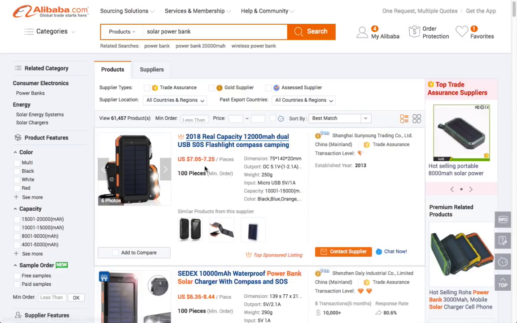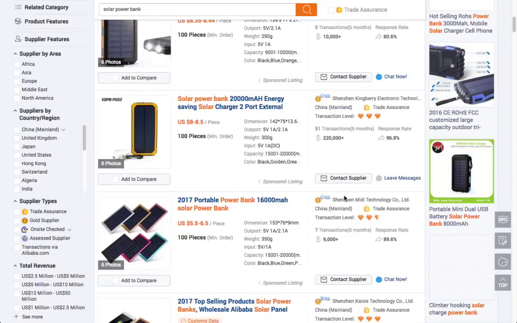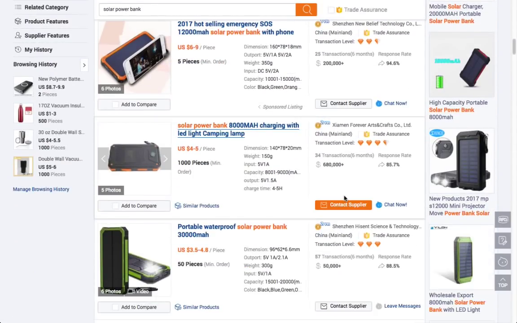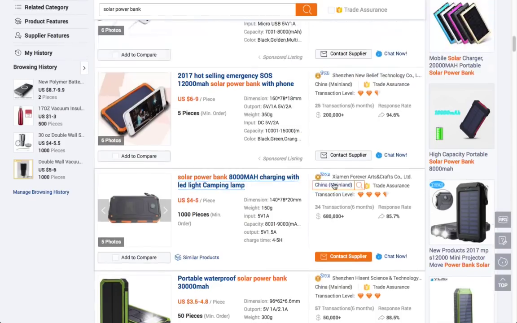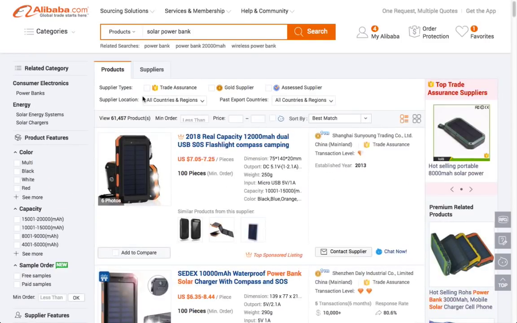As you can see, you will have a lot of products here as you search solar power bank, and you will have the general information about each item: the general price, the MOQ, the minimum ordering quantity, the specification of the item you want, and some basic information about the company. Okay, if you scroll down, you can find many more options. Here you can also choose the supplier type. Even when you're searching by products, you can choose what kind of supplier you're going to choose.